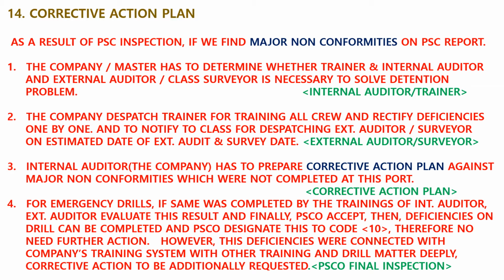this result, and finally PSC accept, then deficiencies on drill can be completed, and PSC designate this to code 10 from 30 to 10. Therefore, no need for the action. However, if these deficiencies were connected with the company's training system or other training and drill matters, corrective action may be additionally requested at the PSC final inspection.